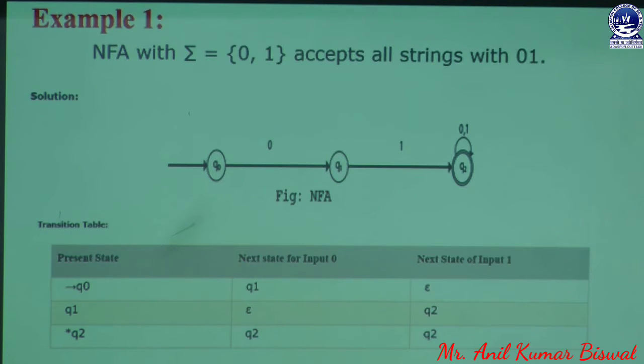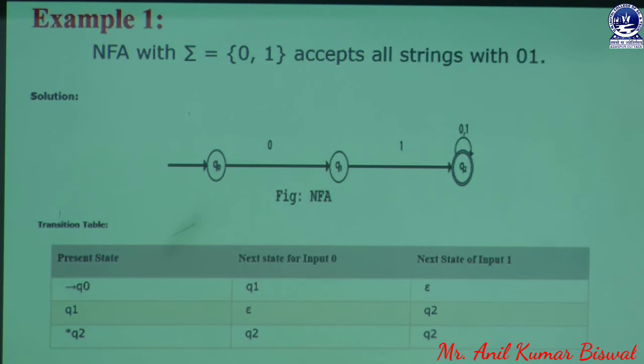But the question says it accepts all strings with 0 1. That means except for 0 1 0 1 0 1, we never create any other type of input symbol in between, so we are designing it like that. Q0 only accepts the input symbol 0, and Q1 only accepts 1. Q0 never accepts another input symbol like 1. Similarly, Q1 does not accept another input symbol like 0. But Q2 is the final state.